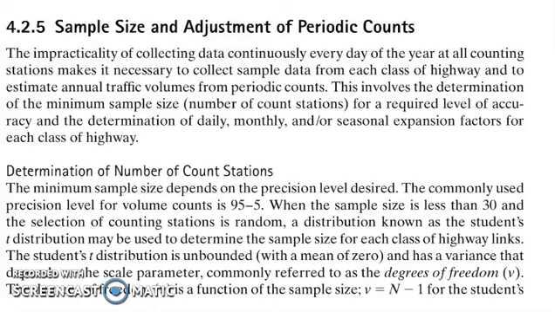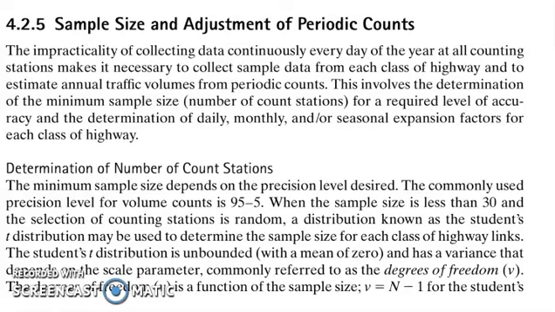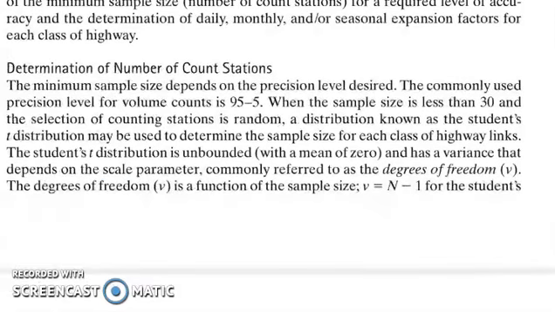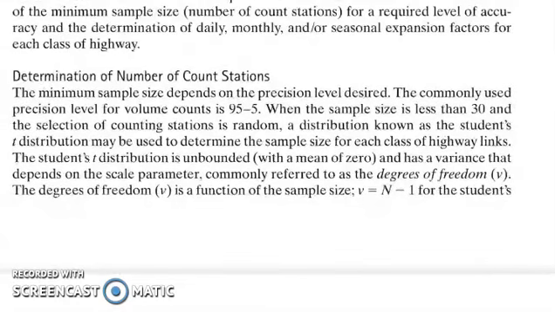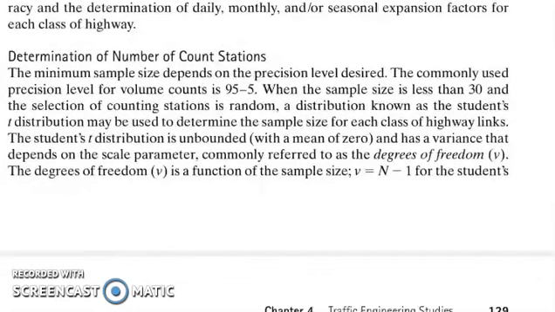So for the determination of the number of count stations, the minimum sample size depends on the precision level desired. The commonly used precision level for volume count is 95-5. Meaning to say, when the sample size is less than 30 and the selection of counting stations is random, the distribution known as the student's t distribution can be used for us to determine the sample size for each class of highway link.